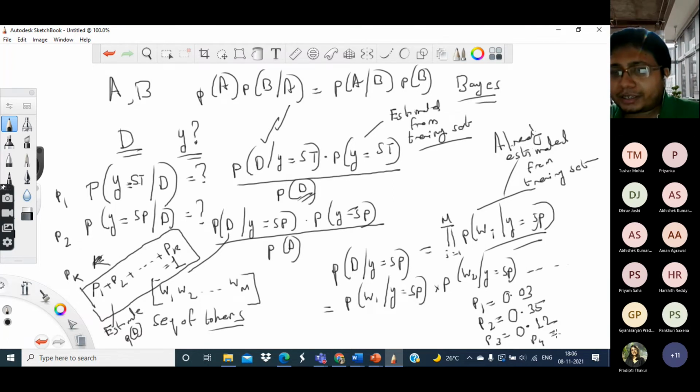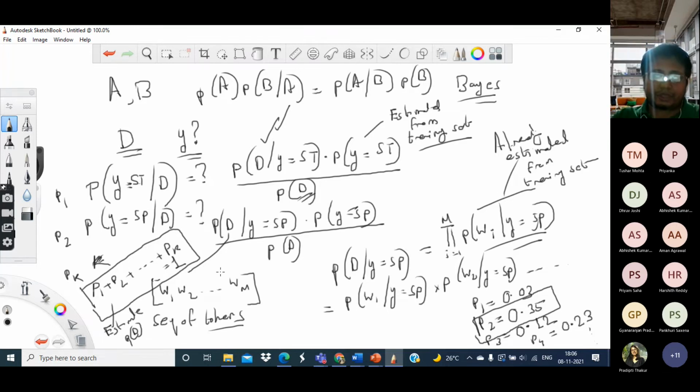P4, business and finances, is 0.23 and so on. So what we get is a probability distribution over the levels, and whichever is the most likely, in this case this one, I can declare as its most likely level. So this document seems most likely to be a sports document, and I can classify it as a sports document.